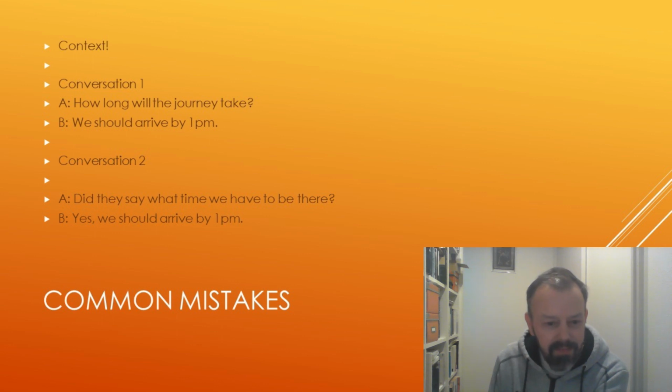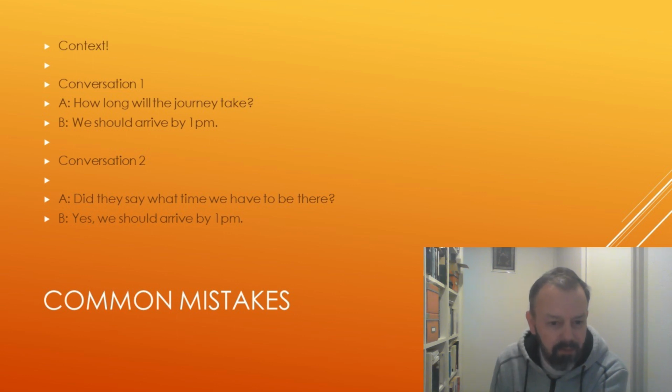In conversation 2, we can imagine 2 people talking about a party they're going to attend. Person A: Did they say what time we have to be there? Person B: Yes, we should arrive by 1 p.m. This is something that we are supposed to do. So the first one is showing the likely time that they will arrive. The second one is showing a responsibility to be there at a certain time.